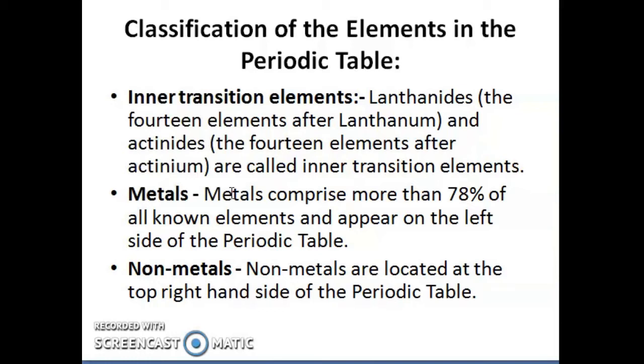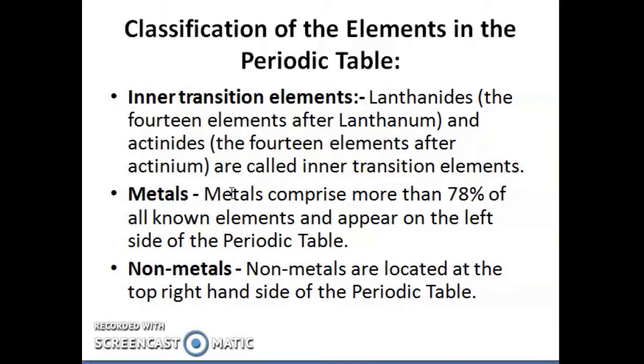But the elements in our s block, f block, and d block all fall under three categories, that is metals, non-metals and metalloids. Which ones do we categorize as metals? Metals comprise more than 78% of all the known elements, and they are mostly on the left side of the periodic table. The non-metals are located at the top right hand side of the periodic table.